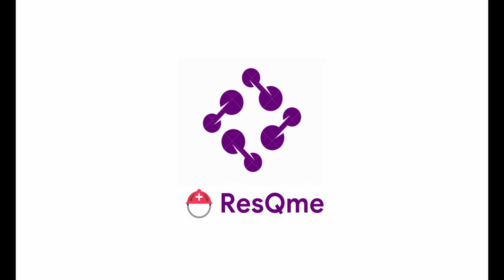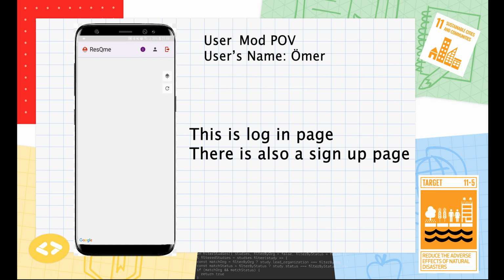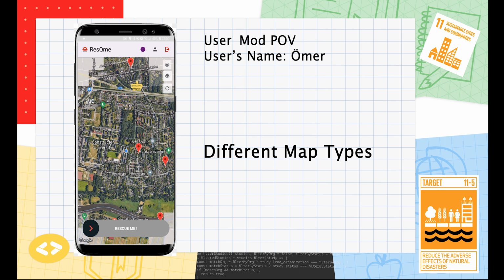This is where ResQme aims to be a more practical and immediate bridge between earthquake victims and rescue teams by assisting victims to request help and providing rescue teams with vital data, such as the location and condition of the victims. In ResQme, there are two modes.